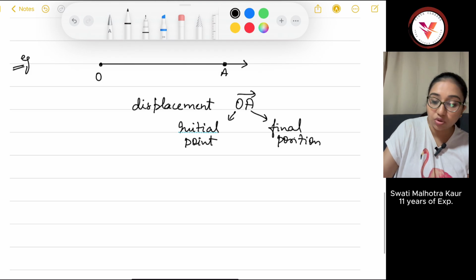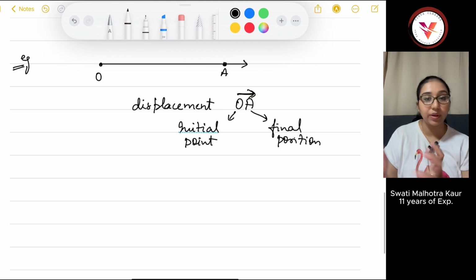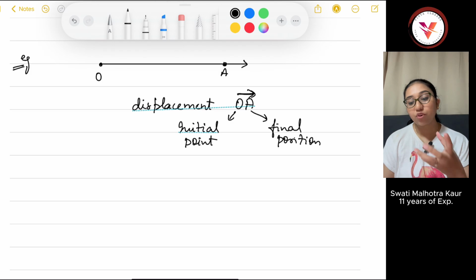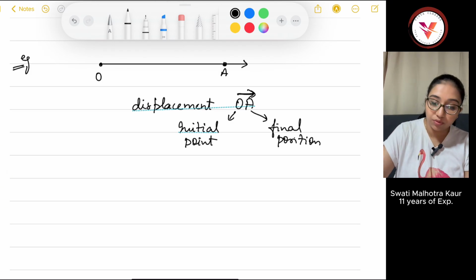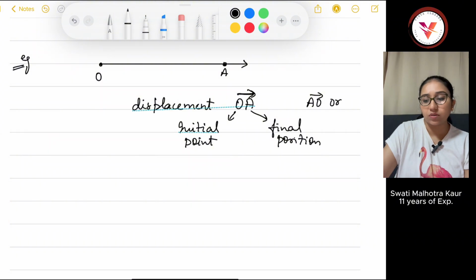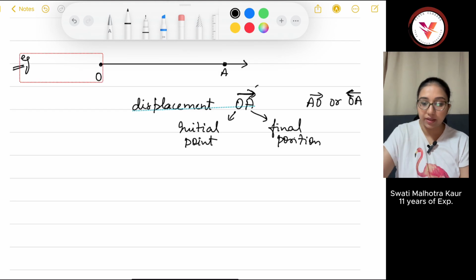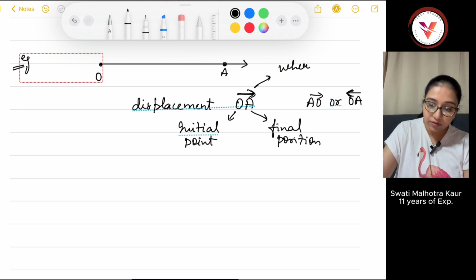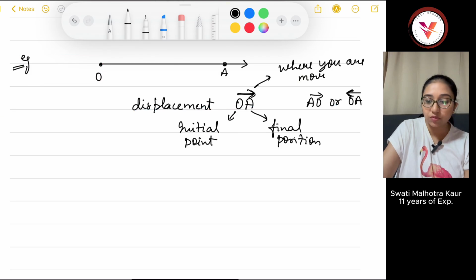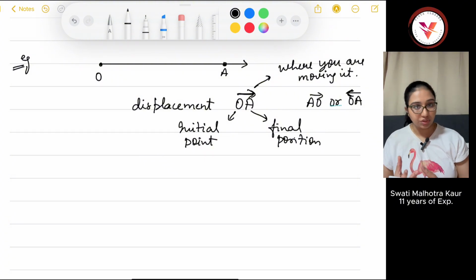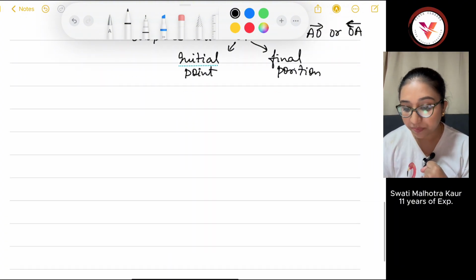The arrow is always drawn from O to A. If you move back from A to O, then you write it like this. This arrow shows where you are heading. These are the different types of notations, representation of a vector.